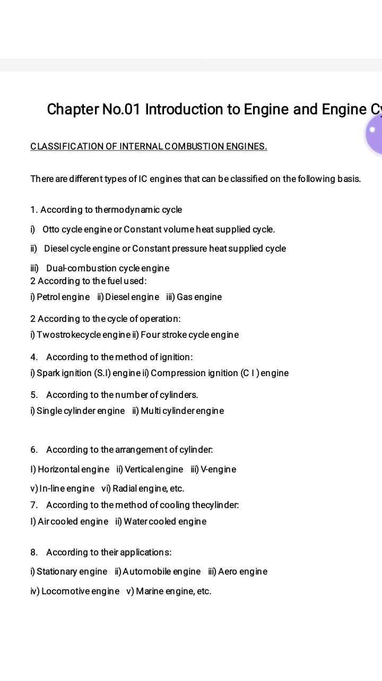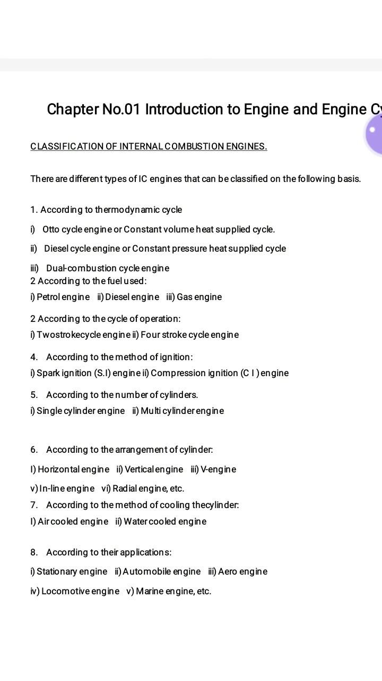So depending upon the heat addition process, whether the heat is supplied at constant volume or at constant pressure, the engine is classified into Otto cycle engine or diesel cycle engine. If the heat is supplied at constant volume, then that engine is called an Otto cycle engine, and if the heat is supplied at constant pressure, that cycle is called a diesel cycle engine.